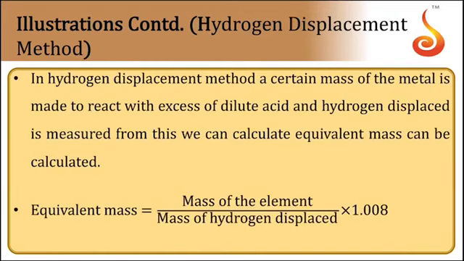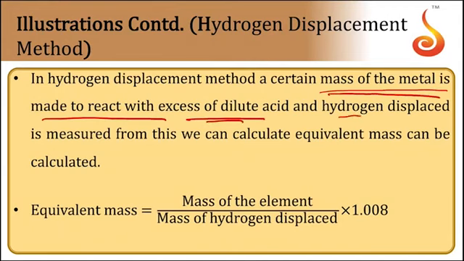Then comes the hydrogen displacement method. In this method, a known mass of the metal is made to react with an excess of dilute acid, and hydrogen is displaced. The displaced hydrogen is measured. From this we can calculate the equivalent mass. The formula is the mass of the element by the mass of hydrogen gas displaced, into 1, where 1 is the equivalent mass of hydrogen. That gives the equivalent mass of the element.